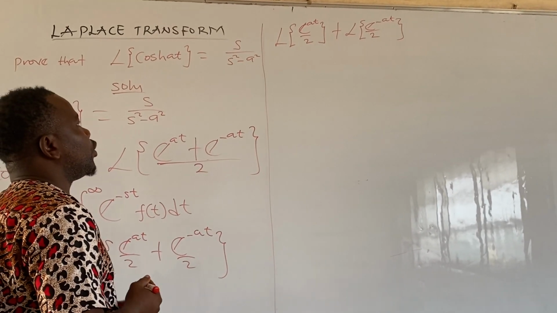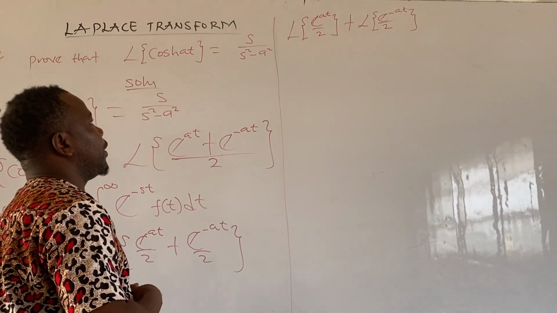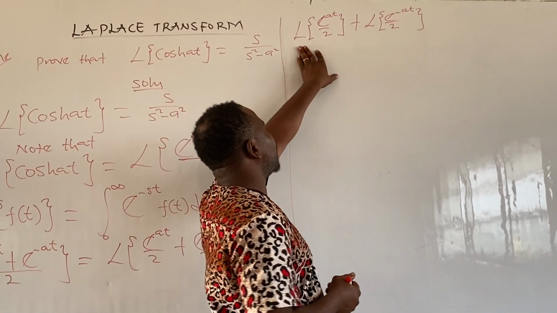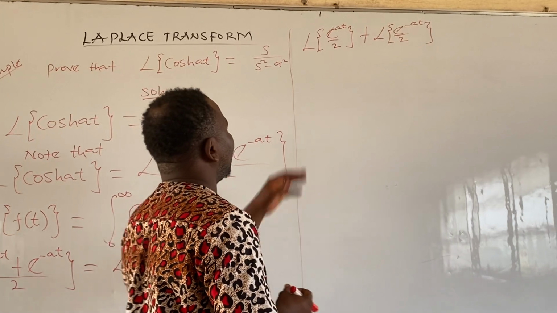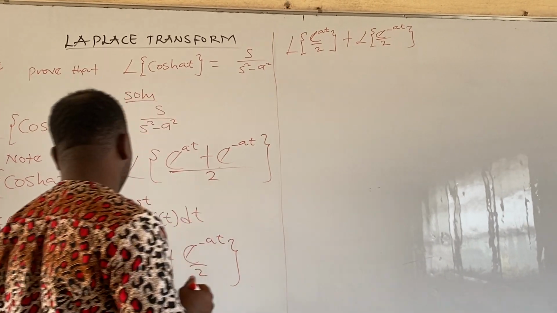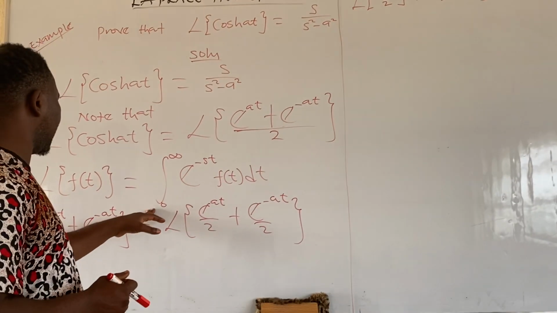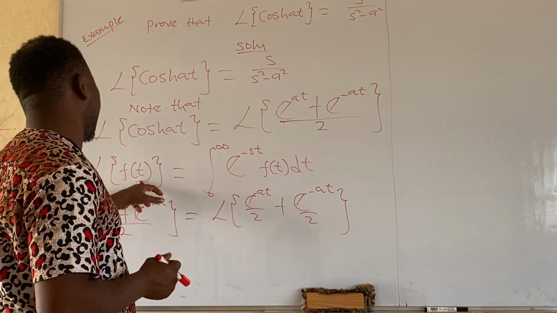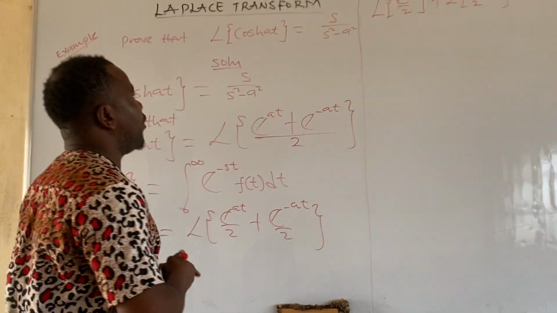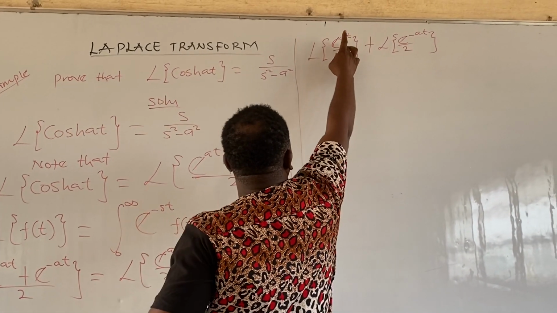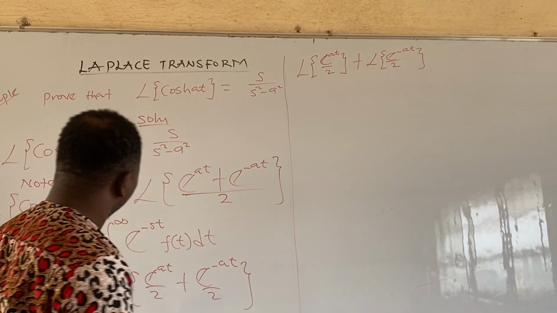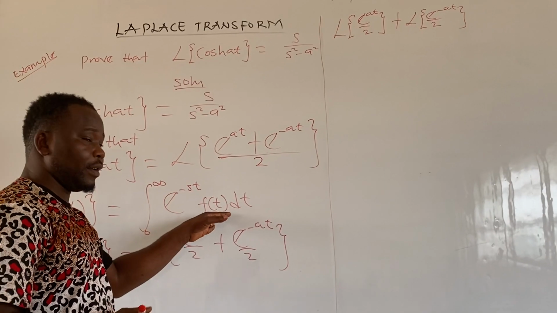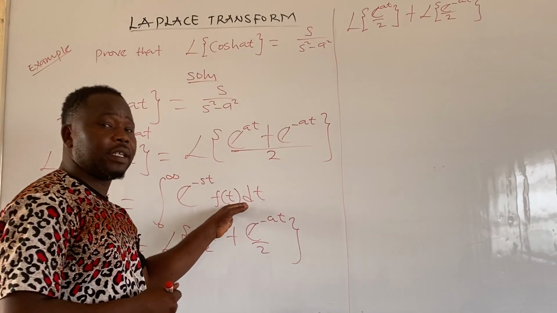So now, at this point, we are going to introduce the mathematical definition of Laplace transform. Look at it here. Recall this integral, Laplace of f of t. Now, here, our f of t is exponential at all over 2. So we are going to substitute it here. Is that clear? Do you understand?